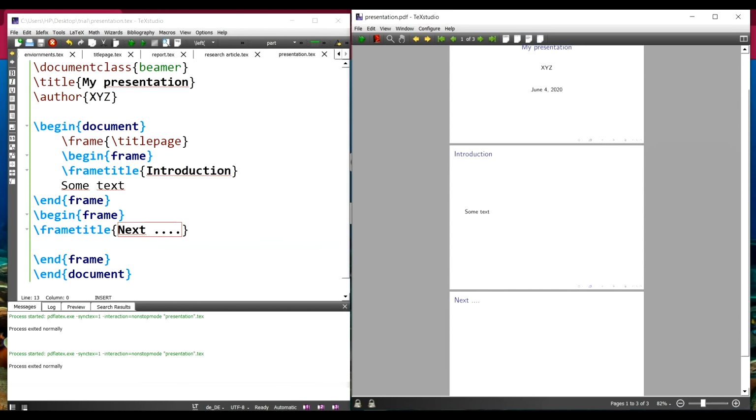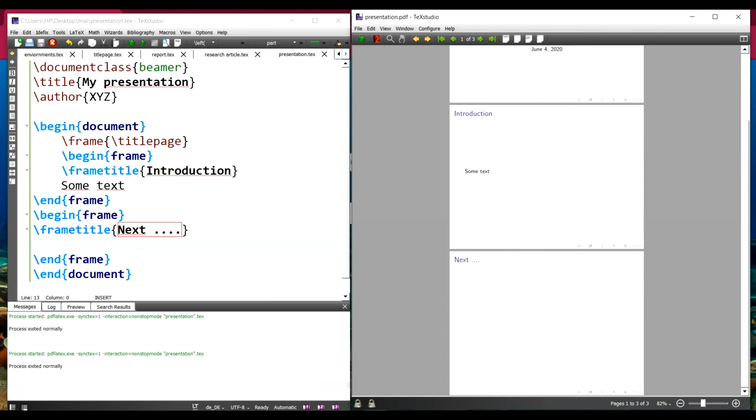In that, the title was introduction, and it is coming here. Whatever text I'm writing is coming here. I go to the next slide. I have the title as next. So whatever I now want to add, I keep adding slides to my presentation. Whatever we have learned, all the basic LaTeX commands, all LaTeX commands can be used in my presentation.